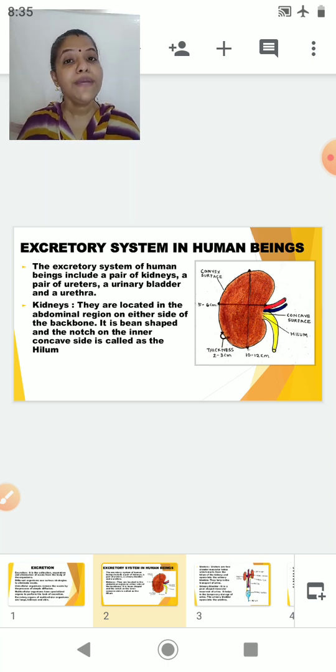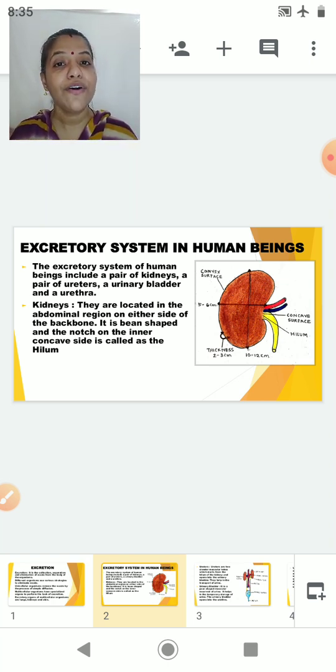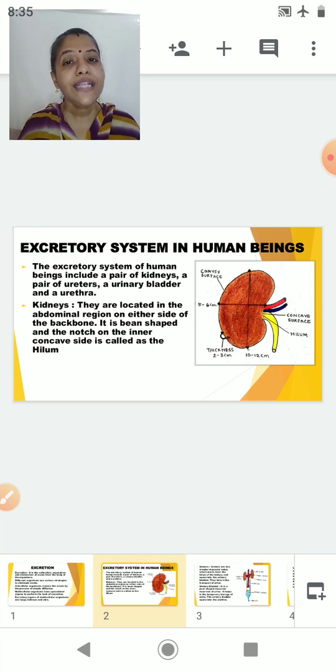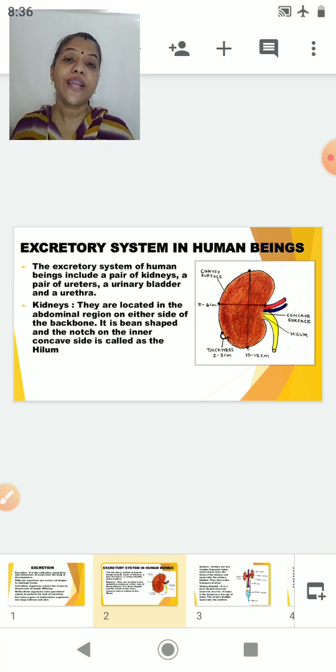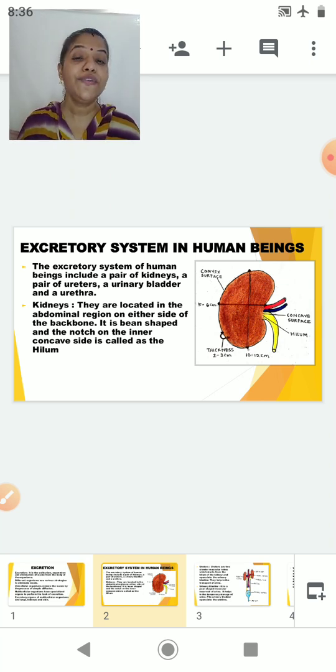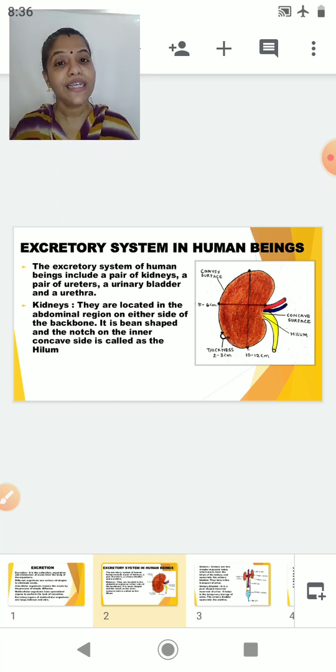Now human being shows the presence of a pair of kidneys, that is the right kidney and the left kidney. Both the kidneys are located in the abdominal region. In the abdominal region, they are located on the dorsal side, that is, on the back side of the body, on either side of your backbone. So either side of the backbone we have one kidney.